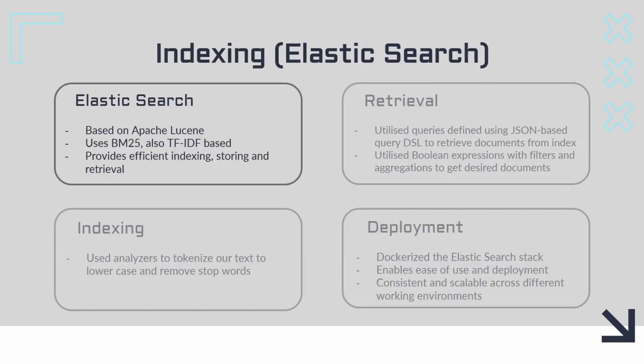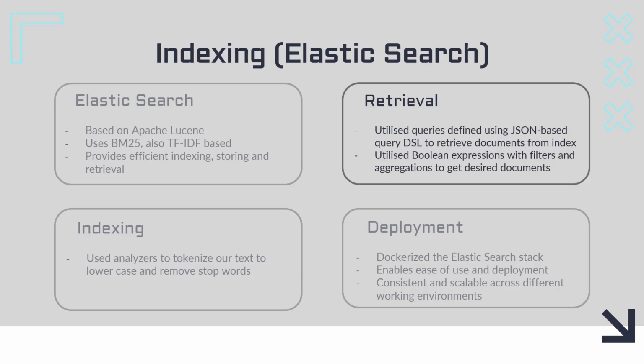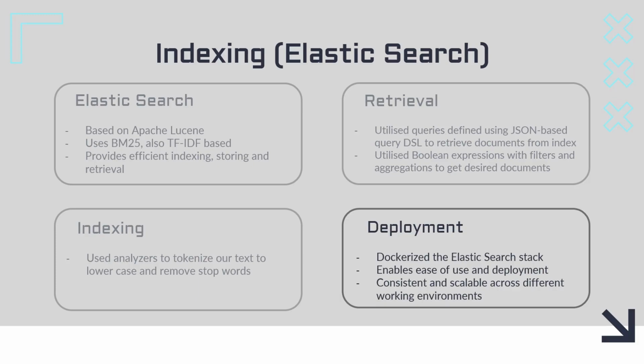Additionally, we also implemented Elasticsearch for indexing. Elasticsearch uses an inverted index with BM25, which is also TF-IDF based. We chose to use analyzers to tokenize our text to lower case and remove English stop words that can be unnecessary to our index retrieval system. To retrieve our indexed documents, we utilize queries defined using a JSON-based query domain-specific language, which supports simple keyword searches to complex Boolean expressions with filters and aggregations. Finally, we dockerize our indexing stack for ease of use and deployment across different environments.